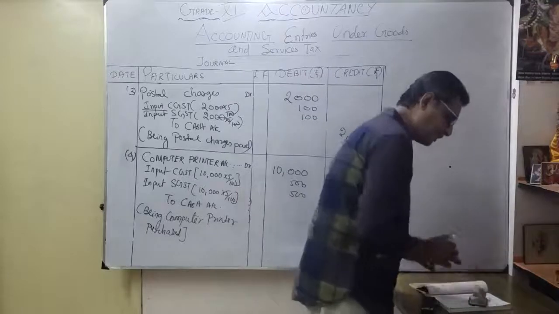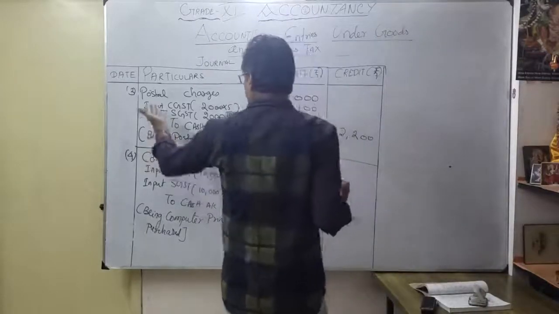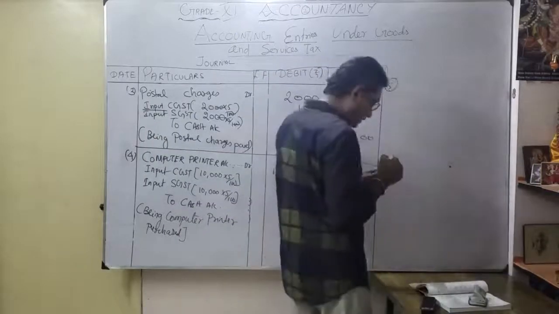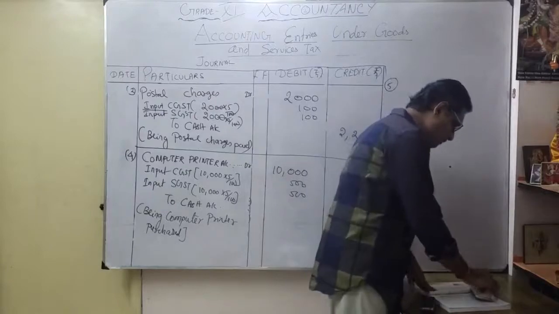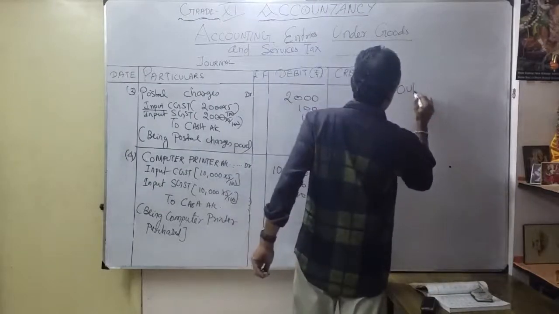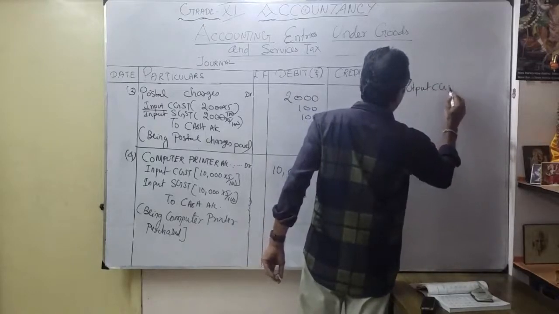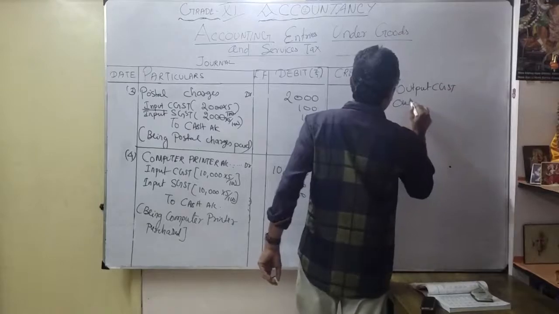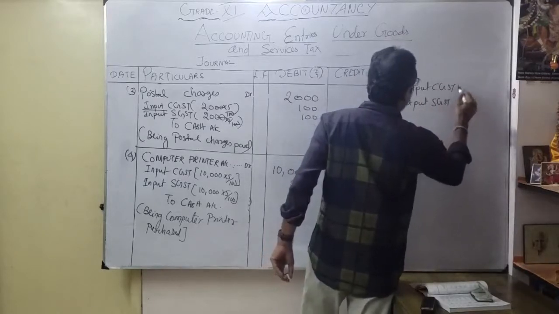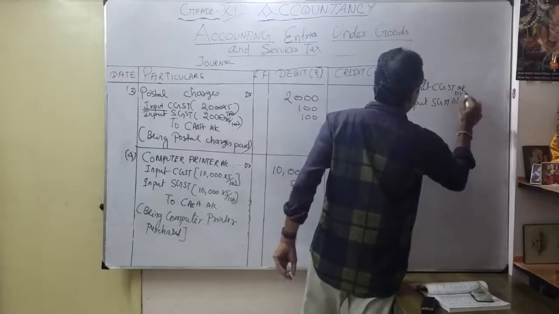How to pass that journal entry? Okay, effectively I write it here. So third and fourth, the fifth one. What is the journal entry for? Whatever my tax payable, first I will mention my output CGST account, again output SGST account, figure.